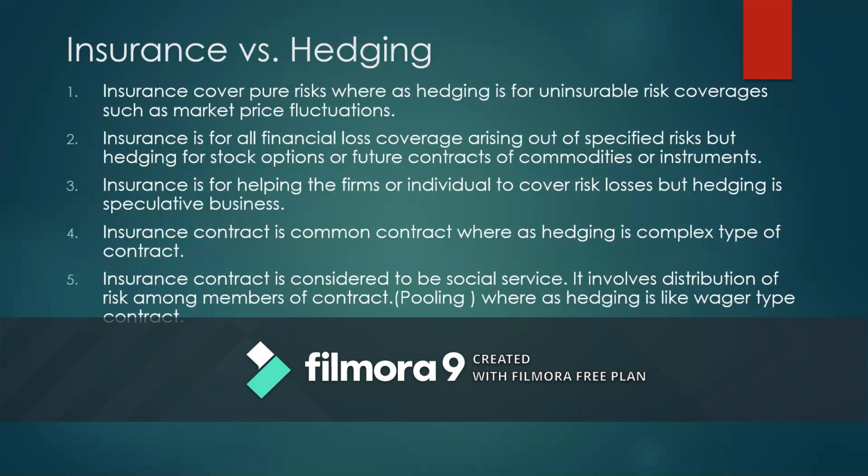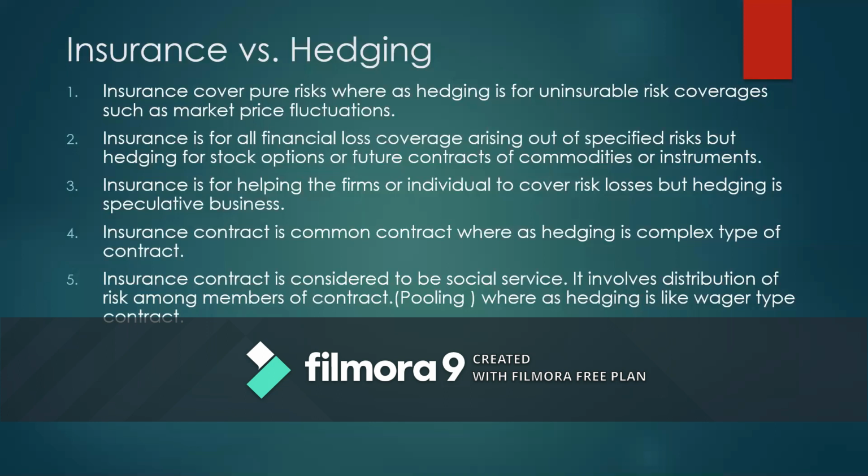By comparing these examples, a health insurance and the market price hedging of the farmer, we can understand the difference between the two in five important parameters. One is insurance covers pure risk, whereas hedging is for uninsurable risk coverages such as market price fluctuations. What is a pure risk?